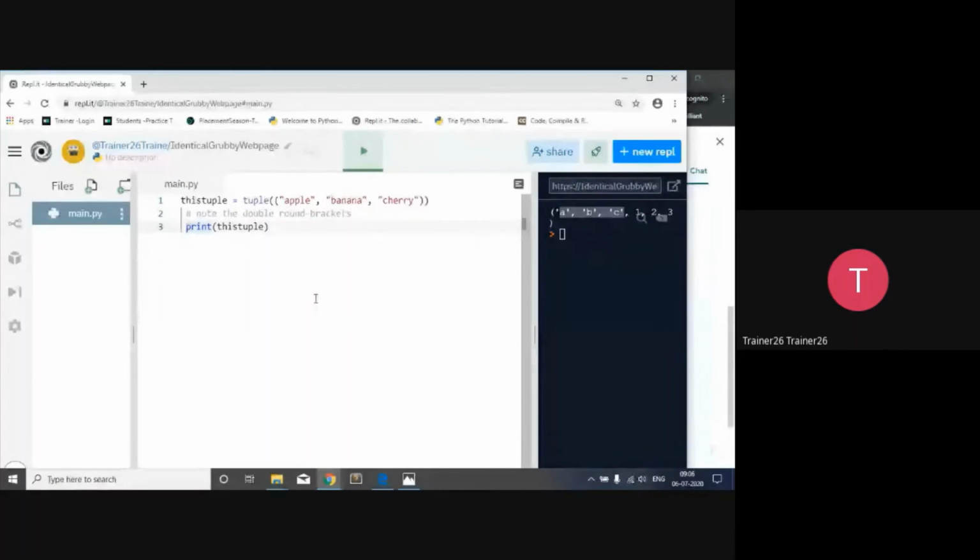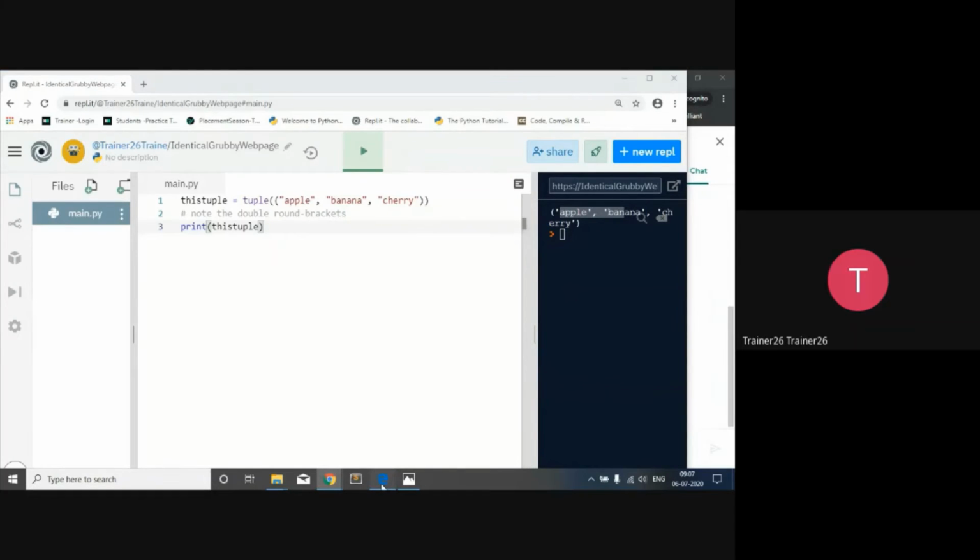So as you can see that we have created a tuple, and in this way also we can create. Okay, there is some error coming here. What is that error? Let me show. There is an indentation problem. That is okay. Yes. So here you are going to get that tuple.